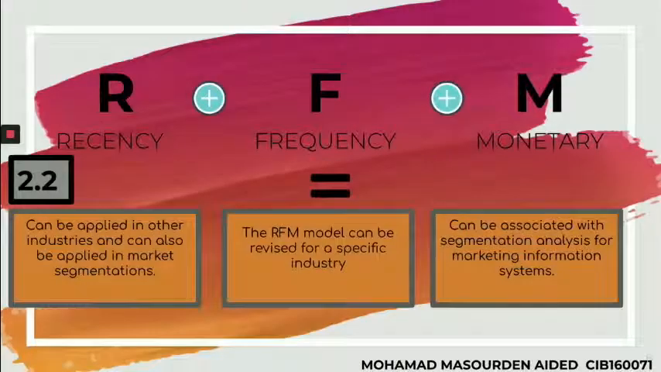So the next one, we are still under the literature review, which is 2.2, the sub-points of this literature review. Basically there are three elements in this slide: R stands for recency, F stands for frequency, M stands for monetary. Let me explain one by one. Recency is defined as the last purchasing time in a recent specific period. Frequency is defined as the purchasing frequency in a recent specific period. And M, which stands for monetary, is the average amount of purchasing in a recent specific period.